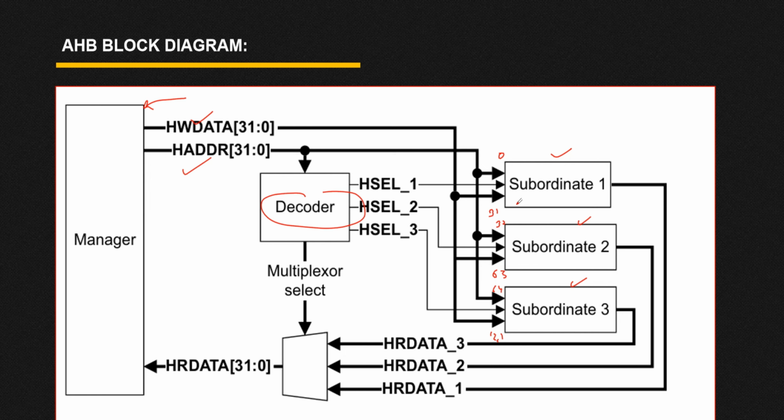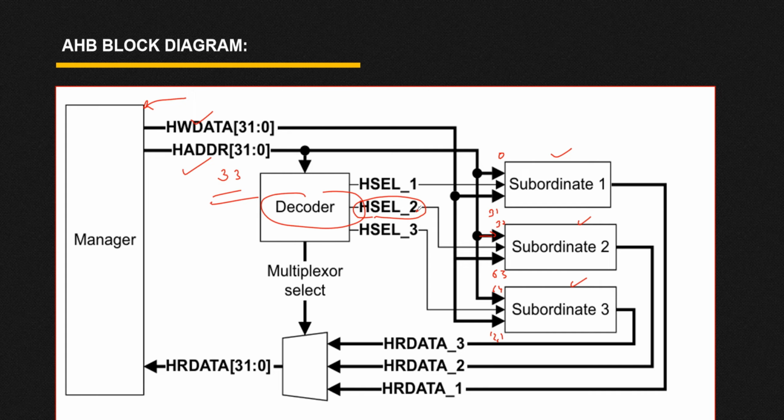Okay, so we have considered the address. Now let's suppose from here we have passed the address that is 33. First of all, that address will go into your decoder. From this decoder you are going to select in which address we have to pass the data, or at which slave we have to pass the data. See, here 33 is there in your subordinate 2. So we can select this slave by asserting a select 2.